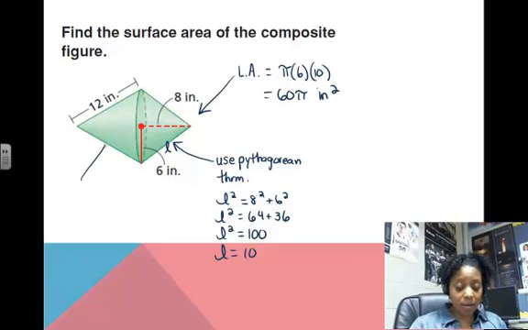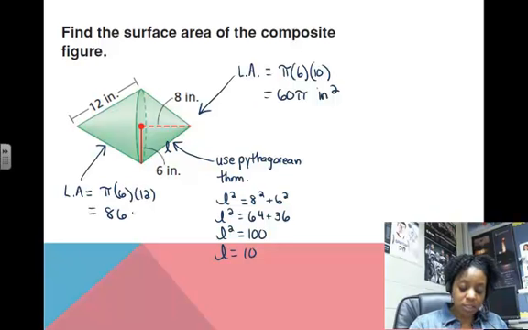And then to find the lateral area of this cone, I already know the slant height is 12, and they have the same radius. So the lateral area of this cone is going to be pi times the radius, which is 6, and the slant height, which is 12. So that's going to give me 72 pi square inches.